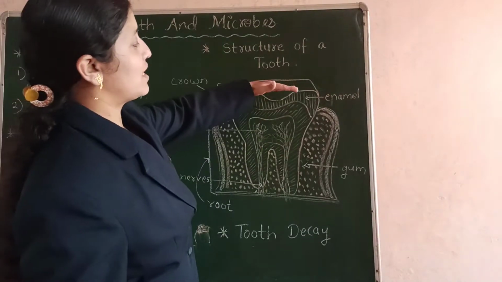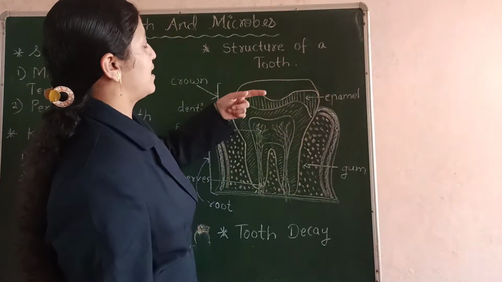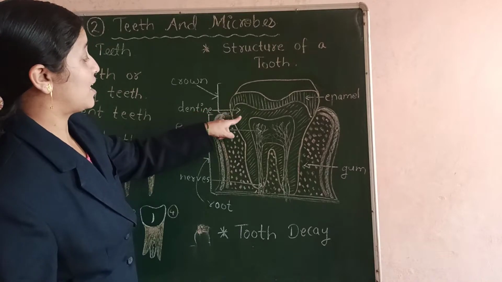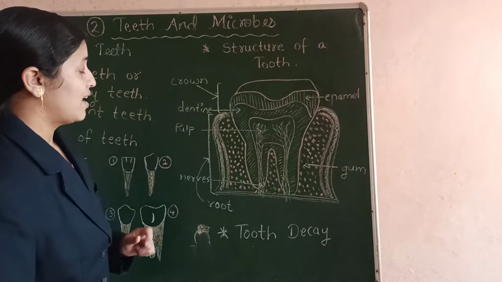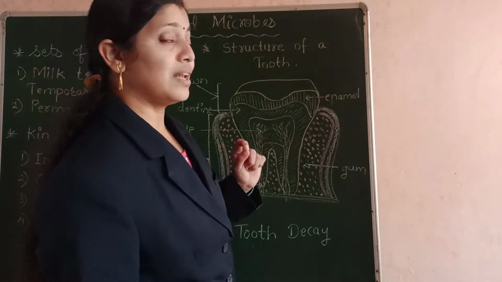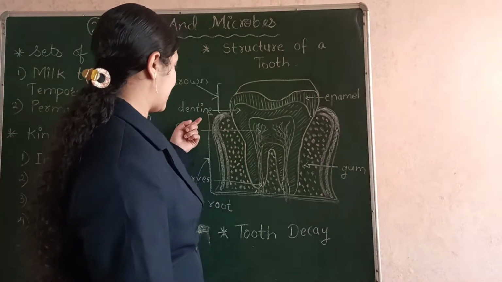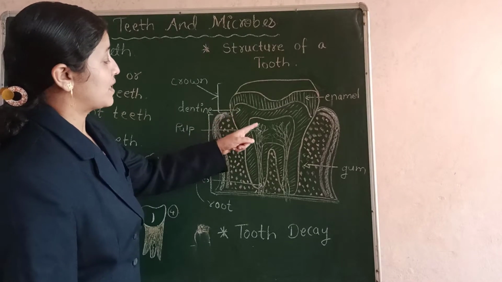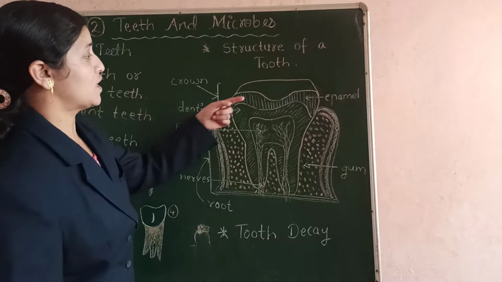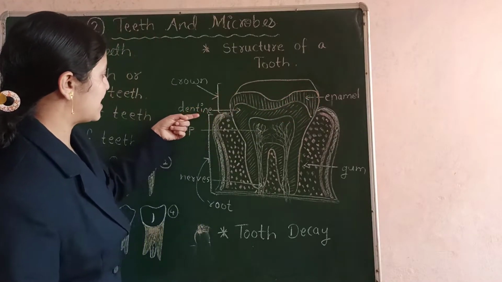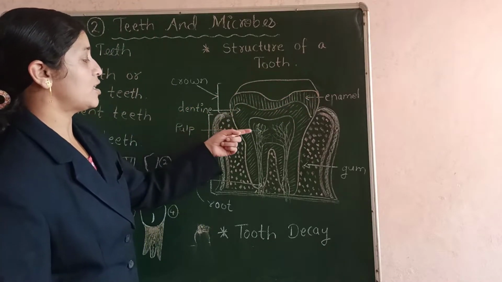Okay, so the first layer is the enamel, and next to the enamel there is a second layer which is very hard, called the dentine, and there is also a third layer after the dentine. Within the dentine there is the pulp. What is it called? Pulp. The first is enamel, the second layer is dentine, and the third layer is pulp.